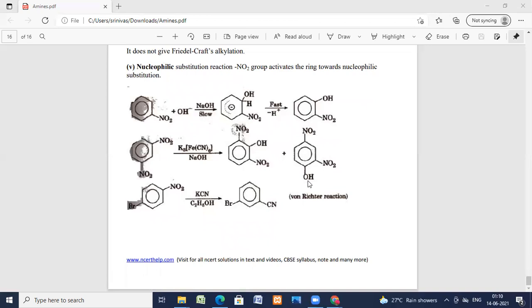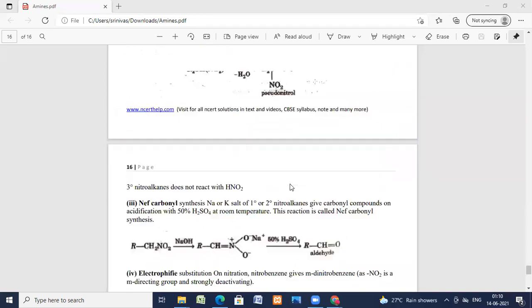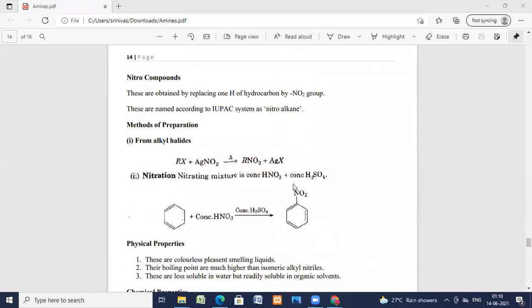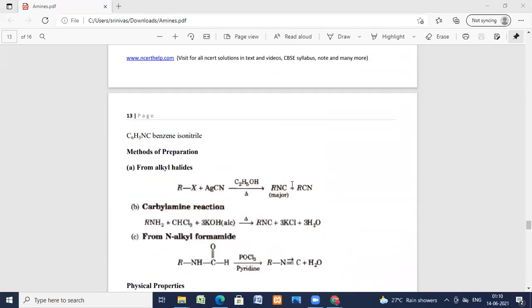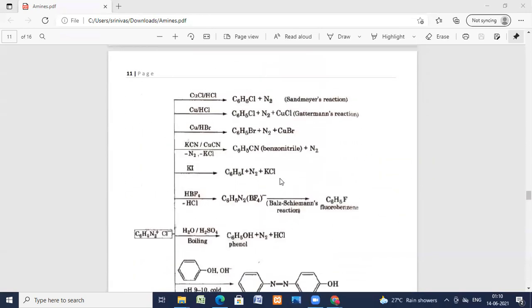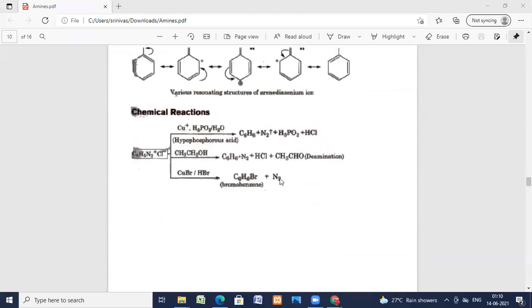The next one, para-bromonitrobenzene on reaction with KCN and ethanol gives cyano-nitrobenzene. So these are the reactions of the nitro compounds. So today's class, what I've discussed is all these reactions. Just by seeing the PPTs, you can understand, but still you need some explanation of the compound names.